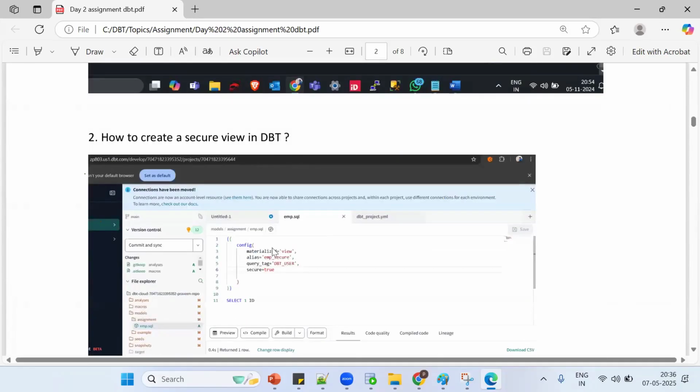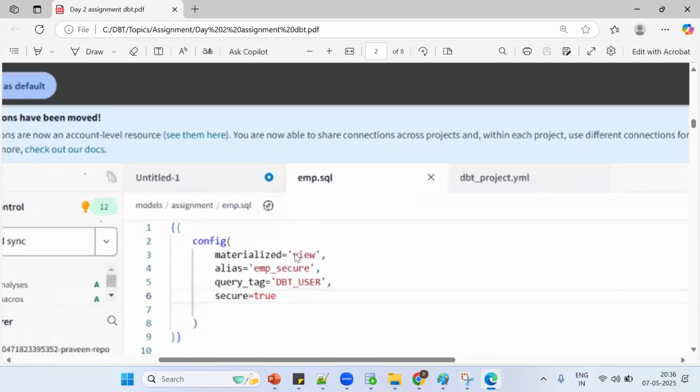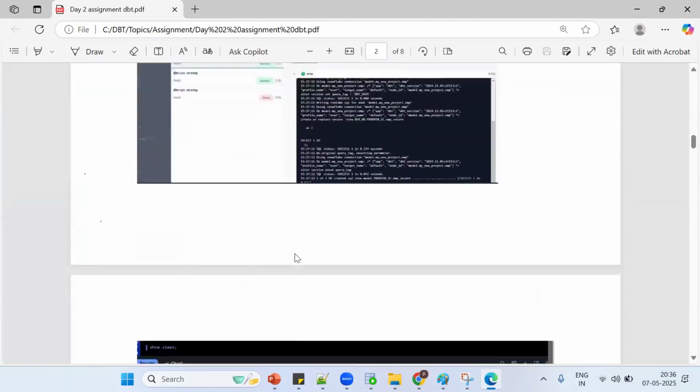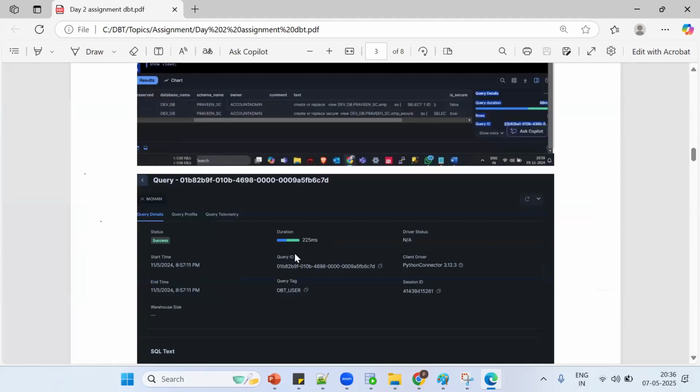How to create? Remember, tell me, if I put a capital instead of a small view, will it work or not? It will not work, Praveen, because it's case sensitive. Got the point. The same thing. Now what happened? One more question asked. I want to create a table with spaces. Tell me, will it work?